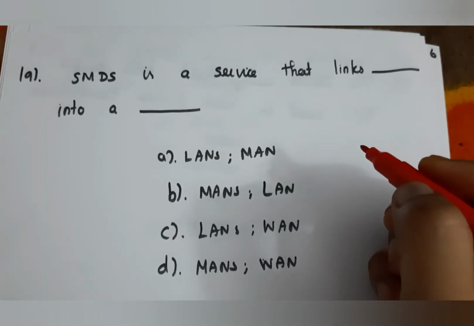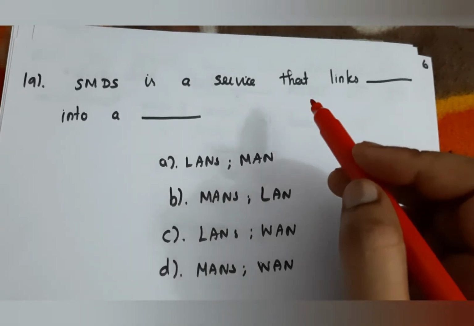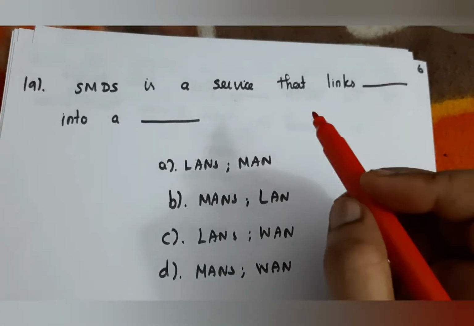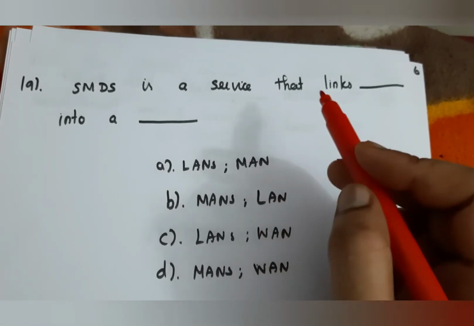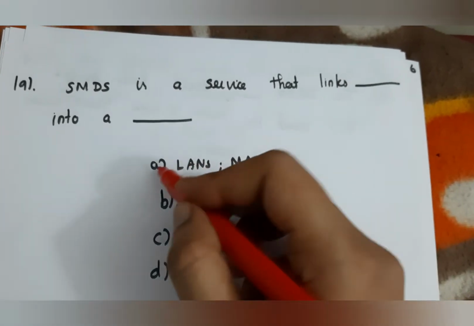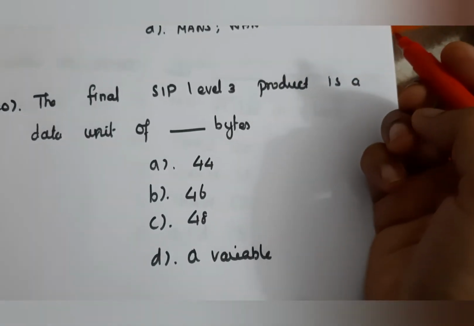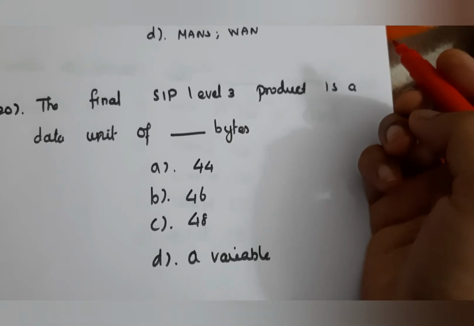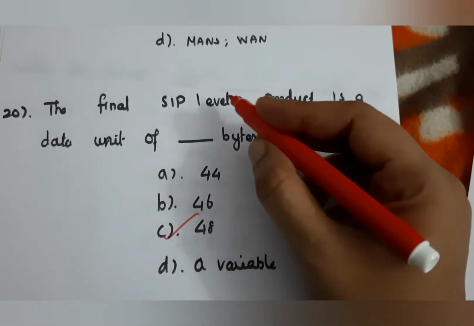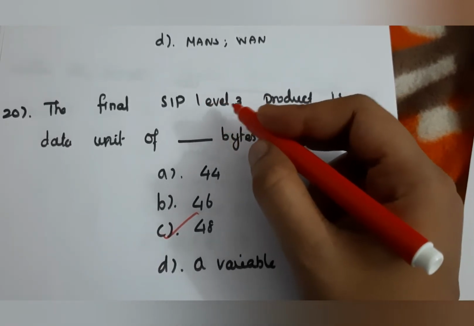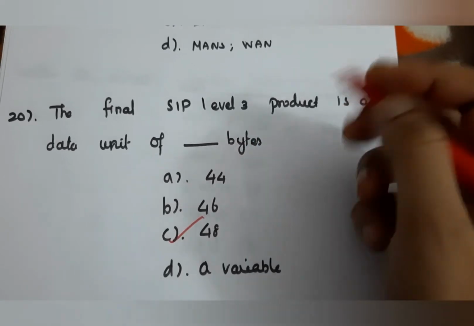Next question, SMDS is a service that links LAN and MAN. SMDS is a service that links a LAN into a MAN. So here the answer is A. Next question, the final SIP level 3 product is a data unit of 48 bytes. So SIP level 3 has a 48-byte data unit. So here the answer is C, 48.